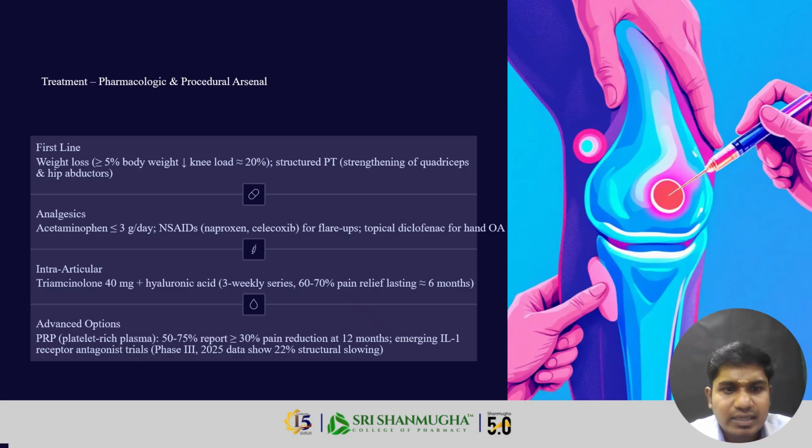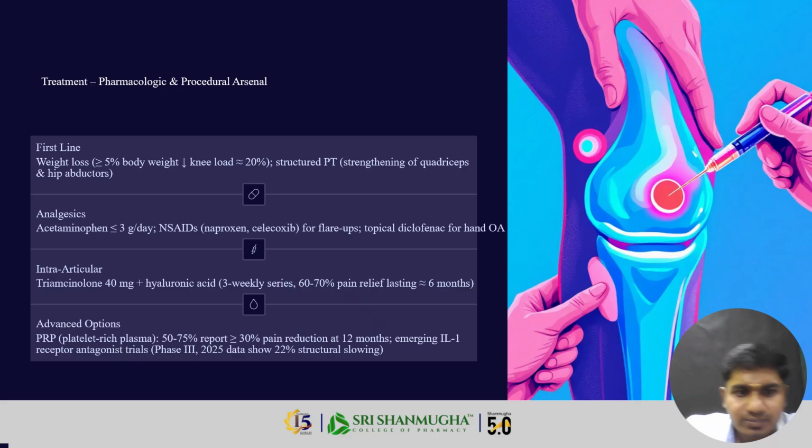What are the analgesics we use in osteoarthritis? Acetaminophen, paracetamol, naproxen and celecoxib are mainly used for osteoarthritis, and also diclofenac and aceclofenac. These are all NSAID drugs. So first of all, what drugs are used in osteoarthritis? First, acetaminophen, which is nothing but paracetamol, then COX-1 and COX-2 inhibitors, naproxen and celecoxib, and topical diclofenac. And for intra-articular injection: triamcinolone and hyaluronic acid. These are used intra-articularly.